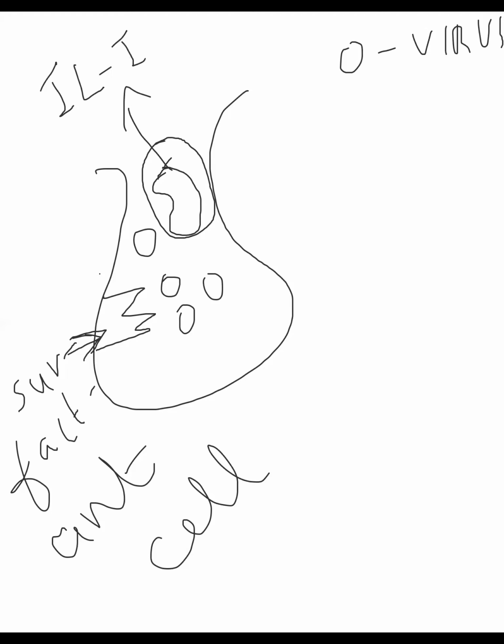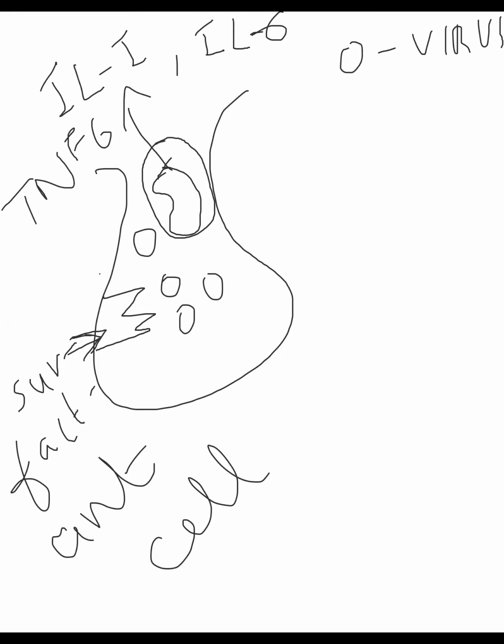More production of viral molecules is going to release inflammatory mediators, which will stimulate the macrophages to release cytokines. What are the cytokines? Interleukin 1, interleukin 6, and tumor necrosis factor alpha. These are the cytokines released by the macrophages.